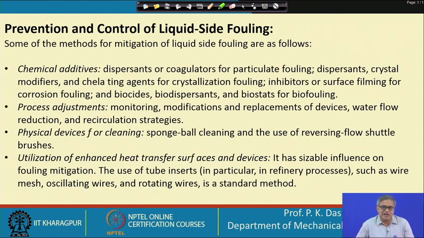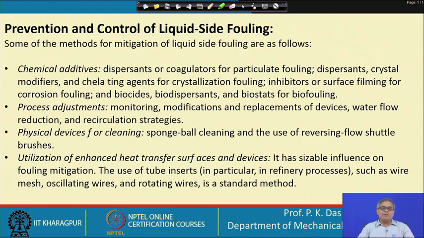Prevention and control of liquid side fouling. Some of the methods for mitigation of liquid side fouling are as follows: chemical additives, dispersants or coagulators for particulate fouling, dispersants, crystal modifiers and chelating agents for crystallization fouling, inhibitor or surface filming for corrosion fouling, biocides, dispersants, biostats for biofouling. So, different types of fouling and what can be used.